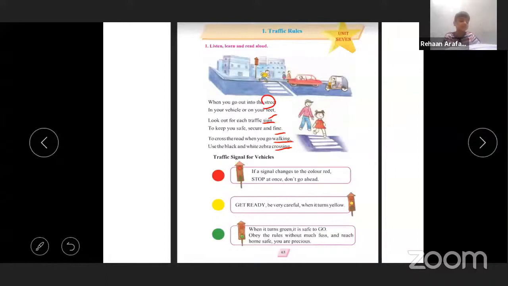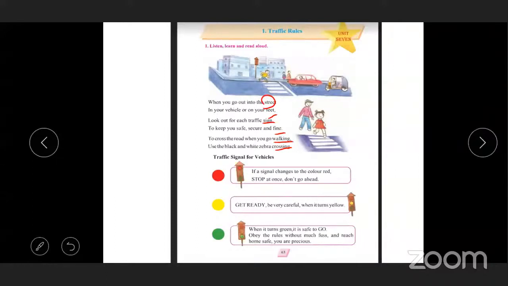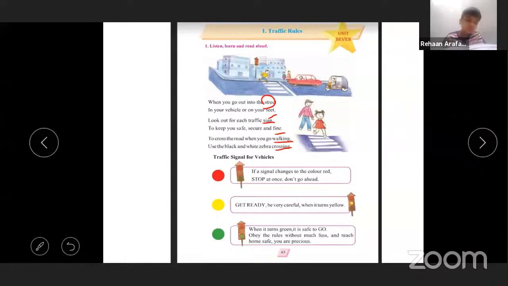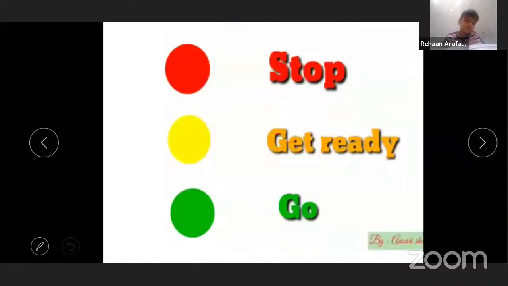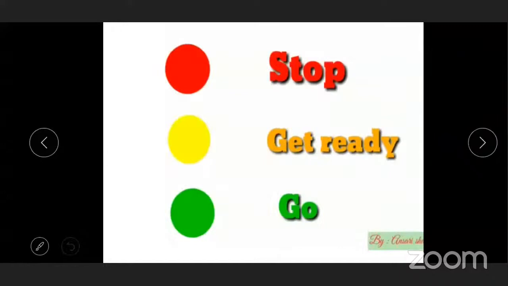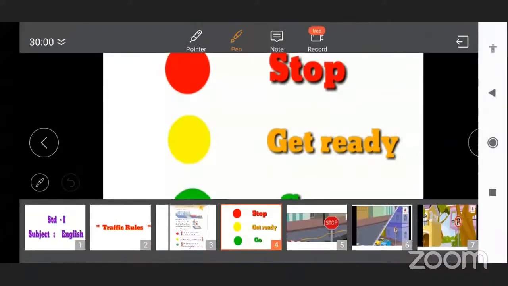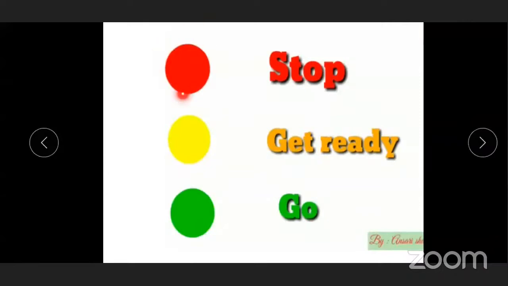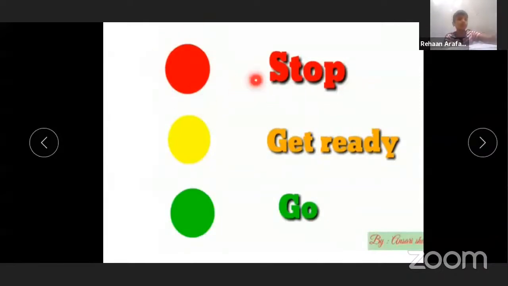You know the meanings of vehicles. Street means road. Feet means your legs. Now the signal red. Stop. When the signal turns red, all the vehicles have to be stopped. When the signal shows red, stop. Red color means stop.